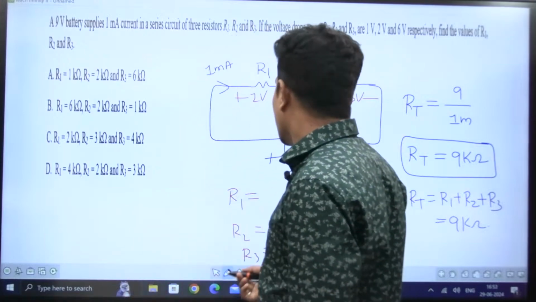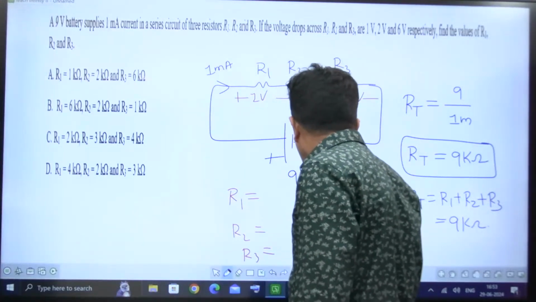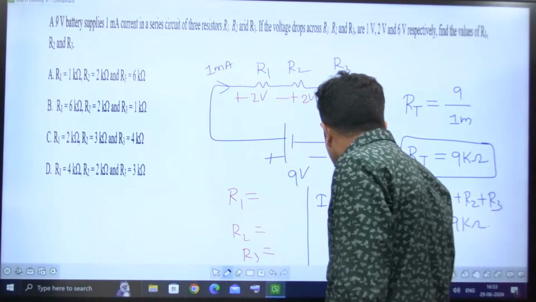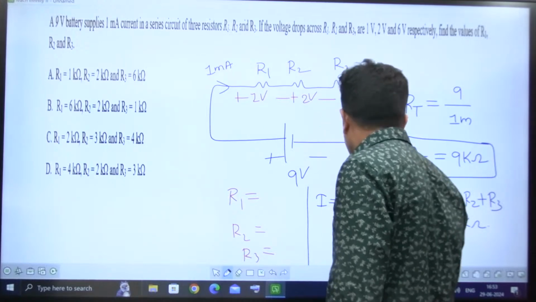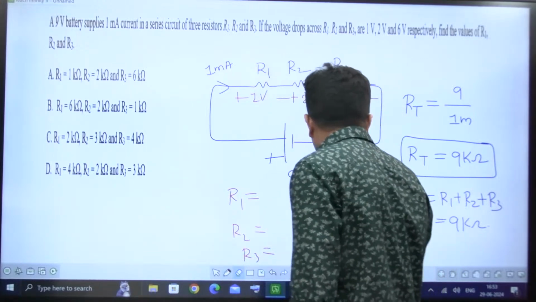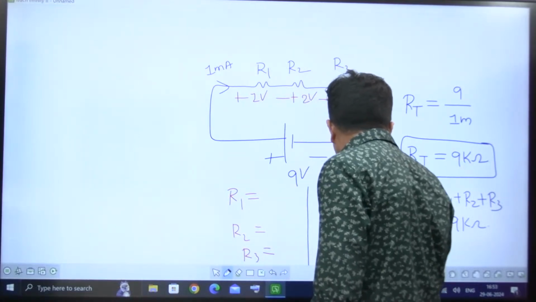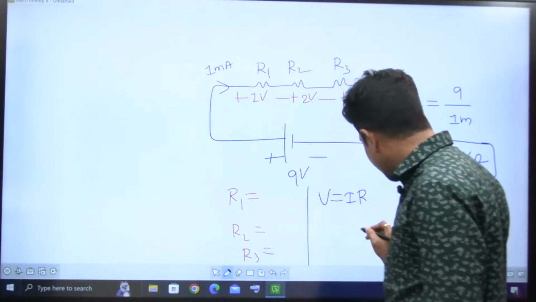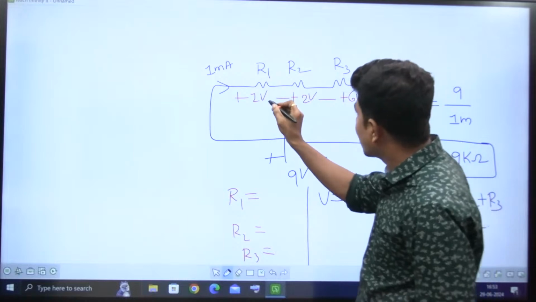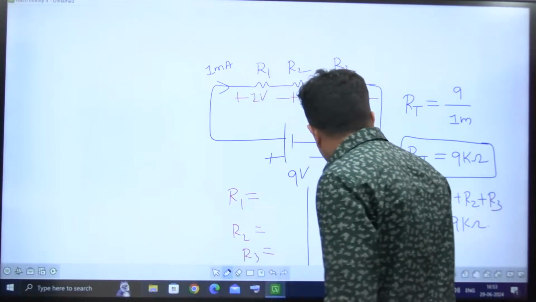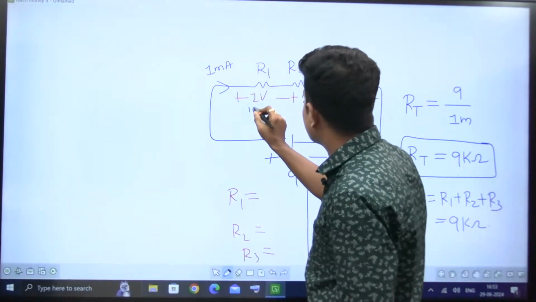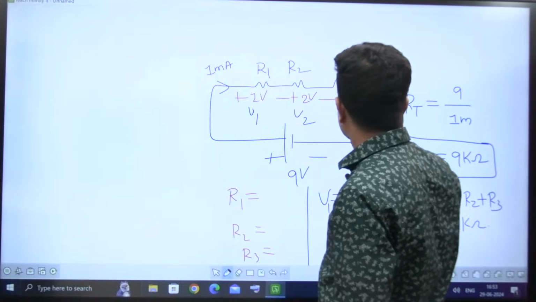And one more thing, what is the voltage drop formula? Sorry, I wrote wrong. Voltage drop V is equal to I into R. Let me call this one V1, this one V2, this one V3, right?